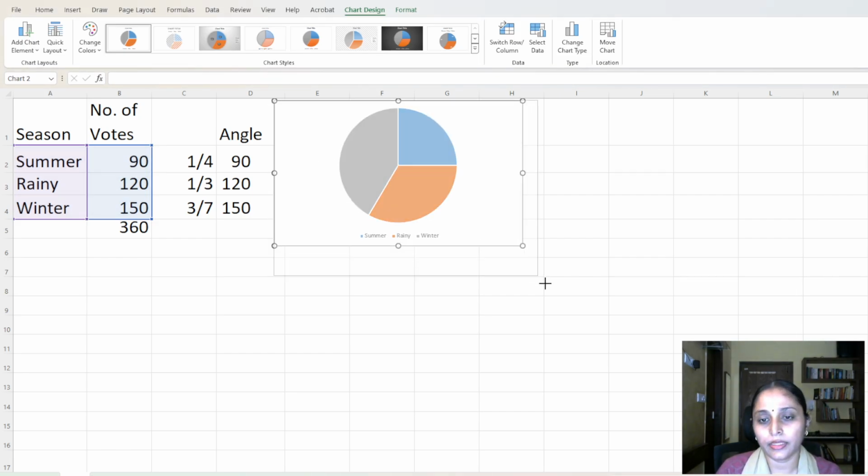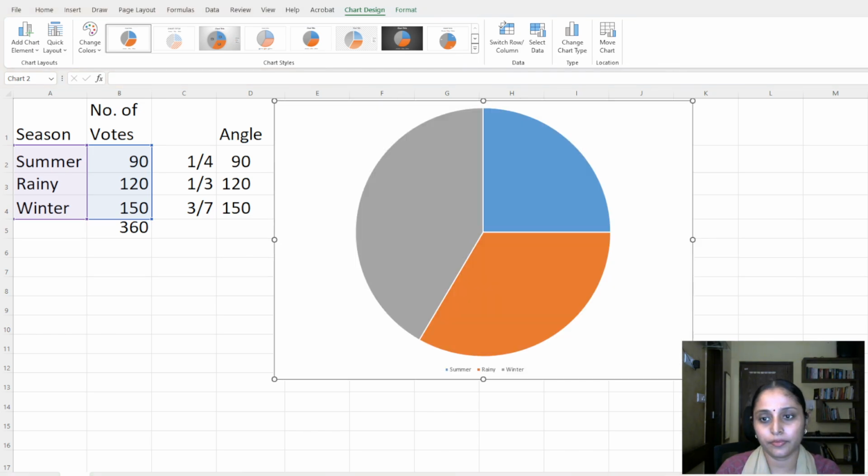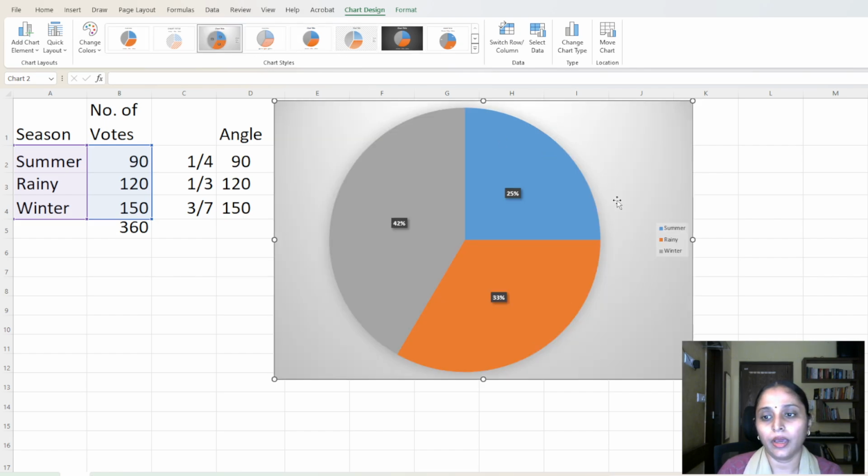And here you can clearly see that the 90-degree angle, which is 25%, goes for the summer season. 1/4 of the people prefer the summer season, right? And then the 120-degree angle is nothing but 1/3, which is 33%, who prefer rainy, and the remaining prefer the winter season, right? So this is about the pie chart.